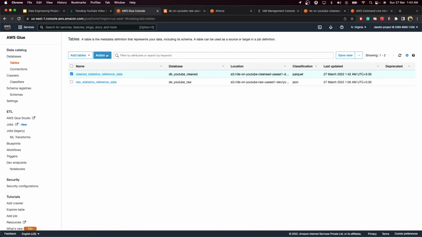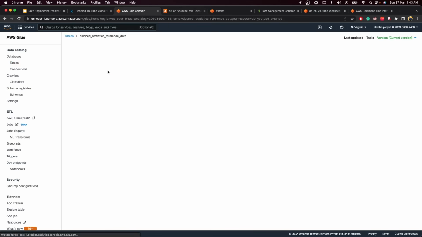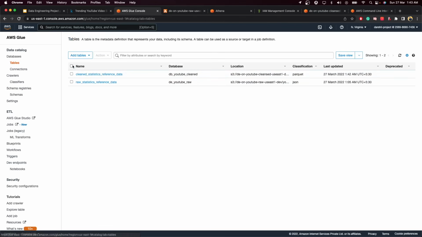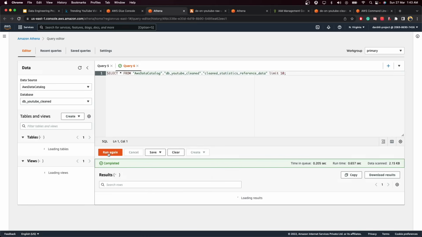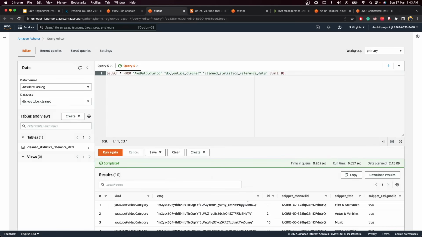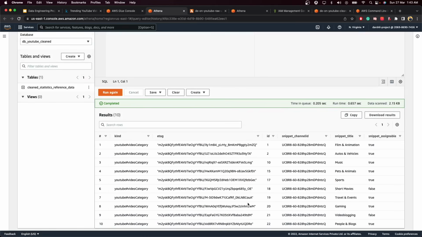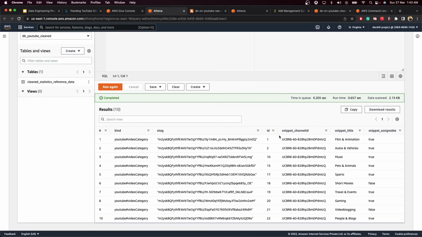Now we can use this table. Click on View details, then click on View data. It will take us to Athena, and you can now easily query this particular data. I'm just going to run this, and as you can see, we can see the structured version of our data. So we converted our JSON file into tabular form. As you can see, we have IDs and all of the different columns available over here.